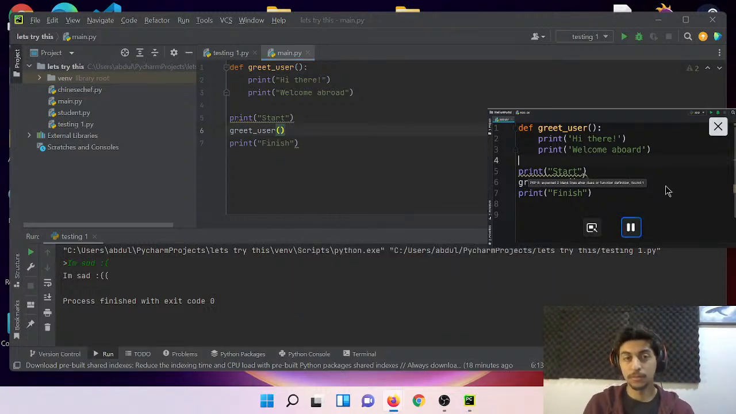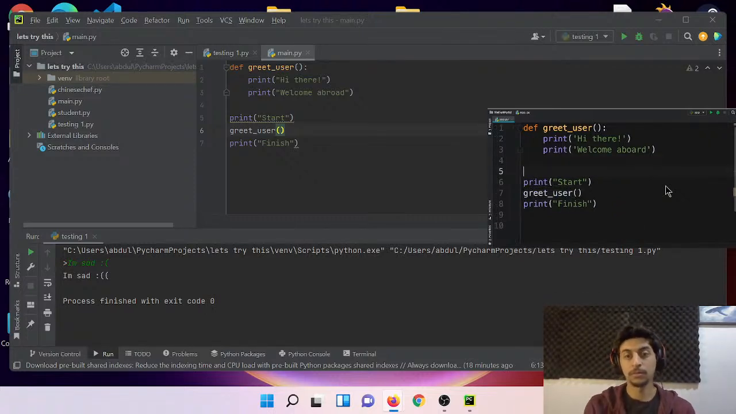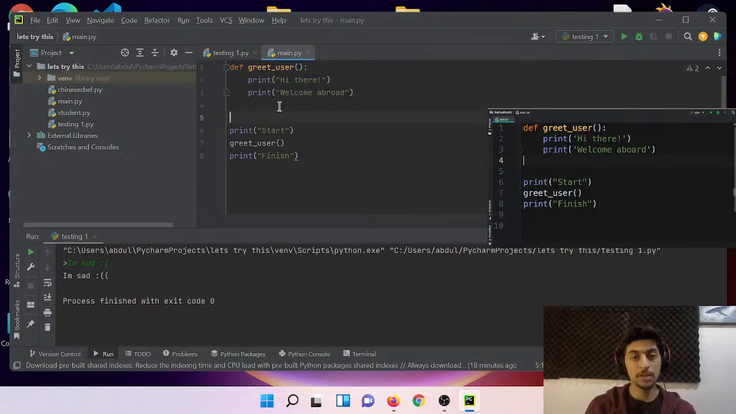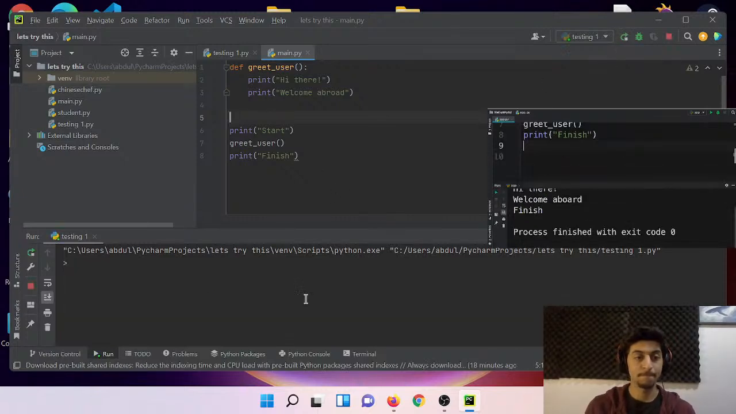We'll look at that in the future. So for now, to make PyCharm happy, let's add an extra line break after this function. Whenever we define a function, we need to add 2 line breaks after. Now let's run our program and see what happens.